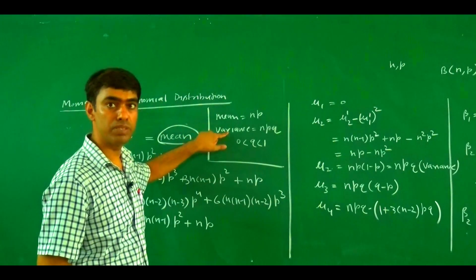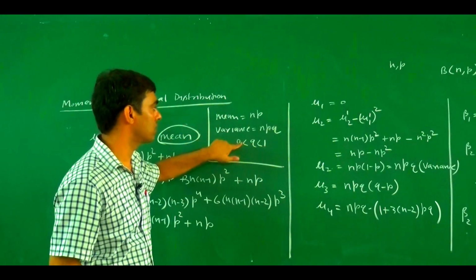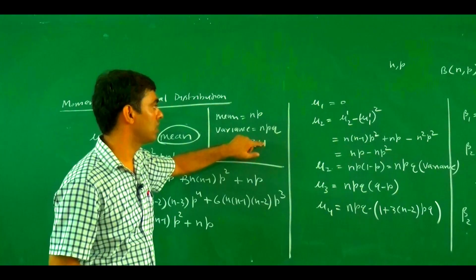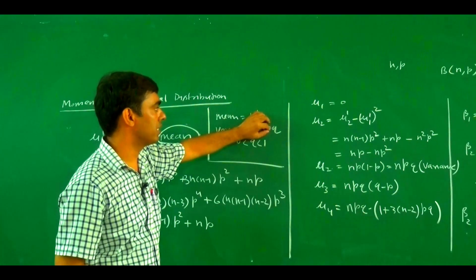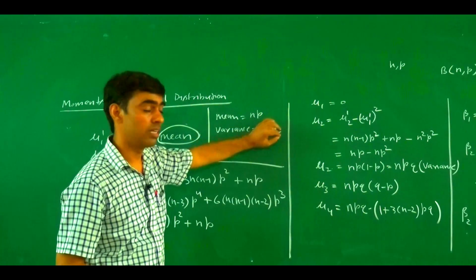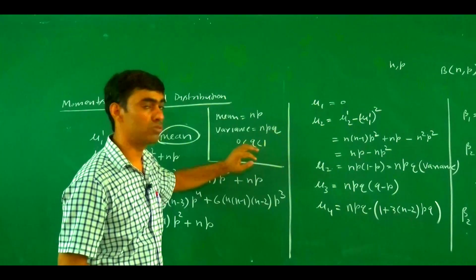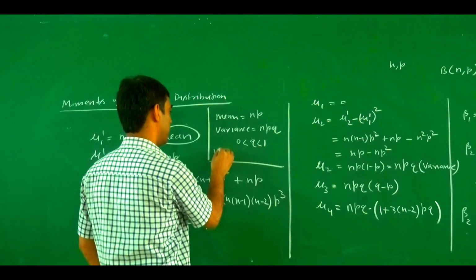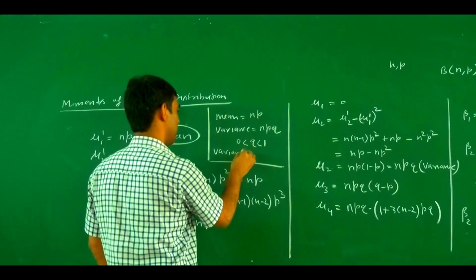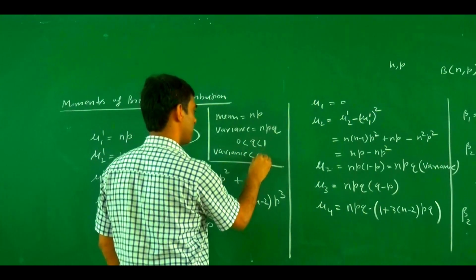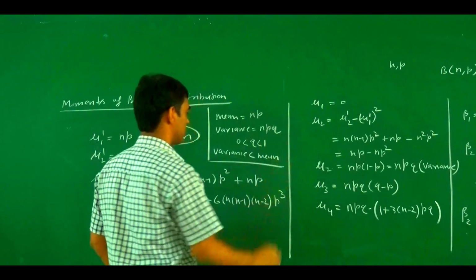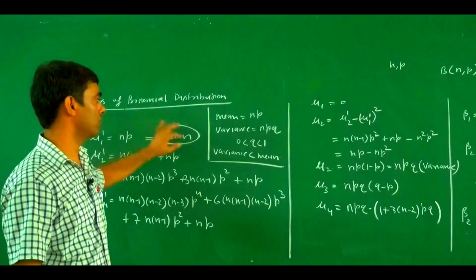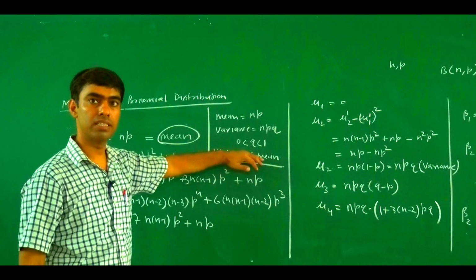Then what is the relation between mean and variance? q lies between 0 and 1, so npq is np multiplied by a number between 0 and 1, a fractional value. Then variance is always less than mean. So in the case of a binomial distribution, variance is always less than mean.